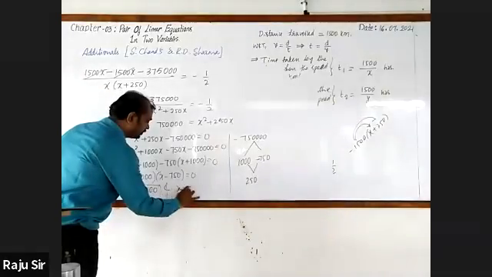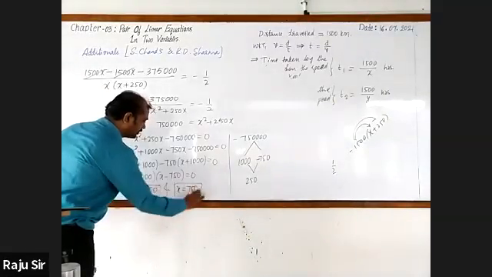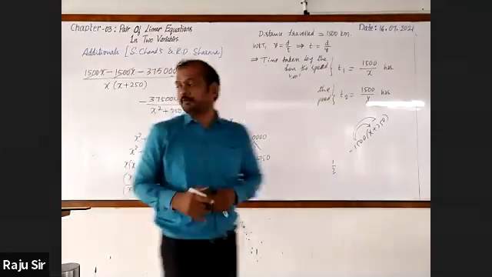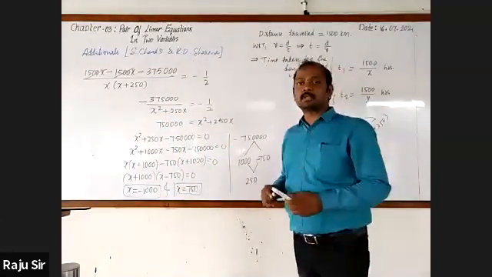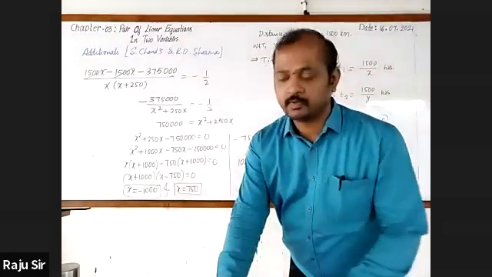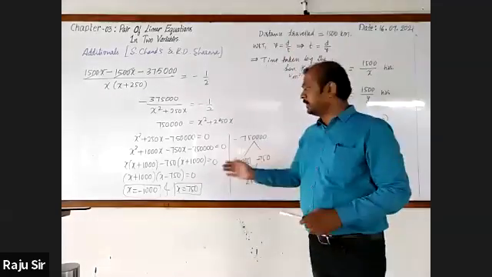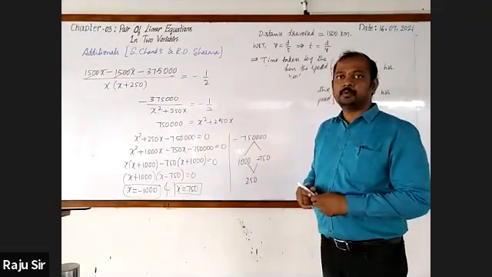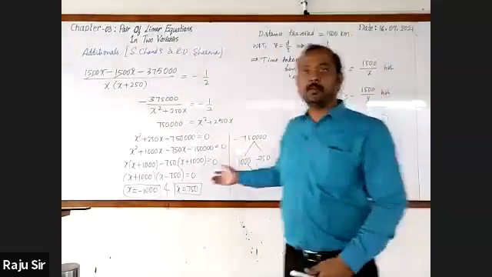x equal to 750. Which is to be taken? 750 or minus 1,000? 750, sir. Why? Speed cannot be negative.